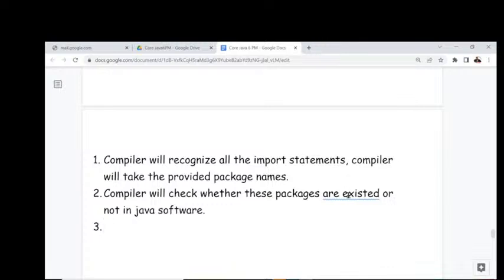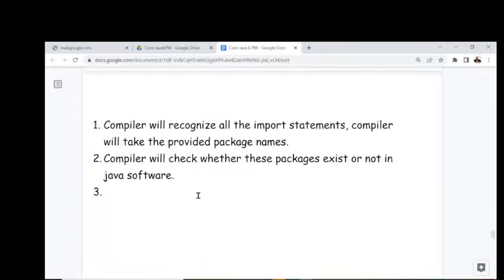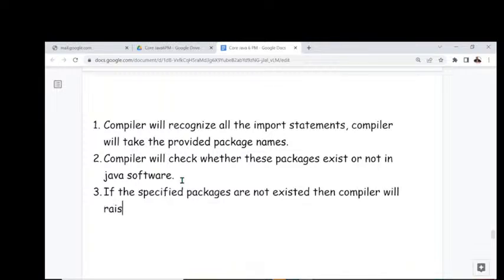Here the cases are available. The compiler will check whether these packages exist or not in the Java software. In the case where the specified packages do not exist, the compiler will raise an error. Understand it clearly.